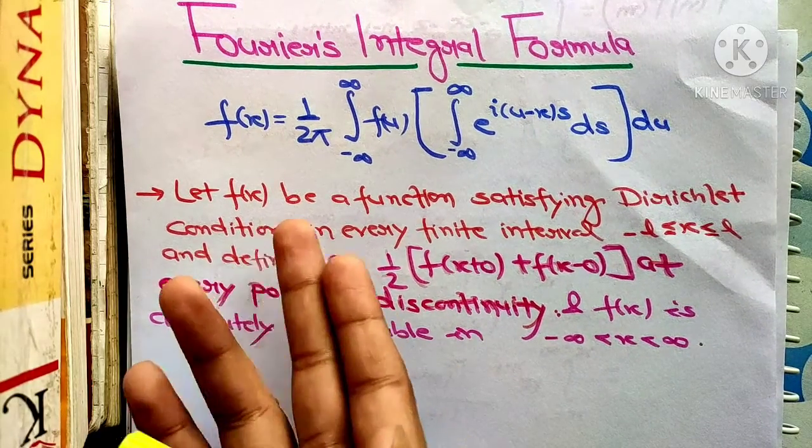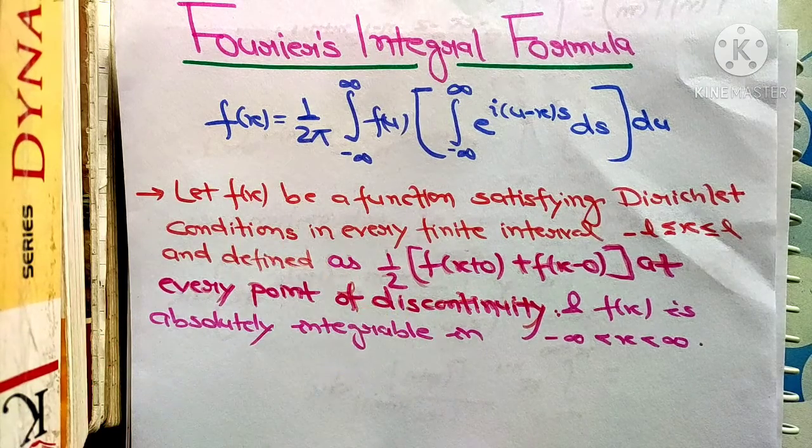As you see, the formula is f(x) equals 1 upon 2 pi integral from minus infinity to plus infinity f(u) in bracket, integral from minus infinity to plus infinity e to the power i s (u minus x), ds du. This is the basic formula.